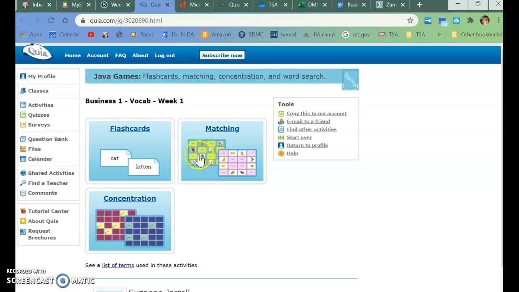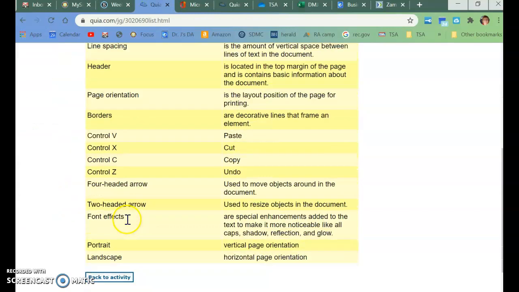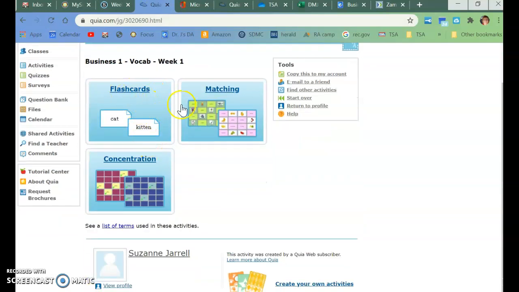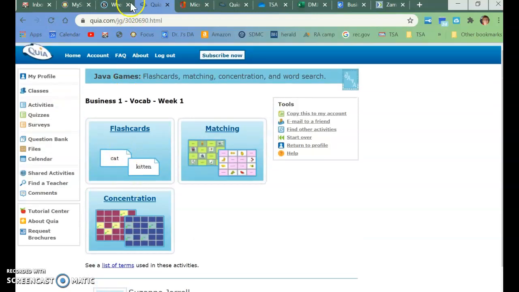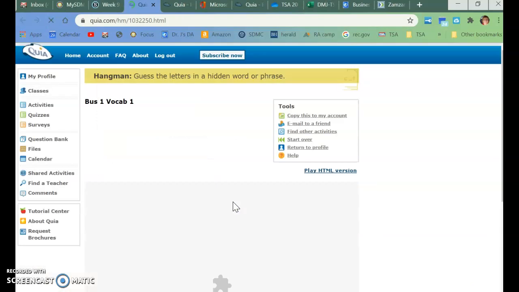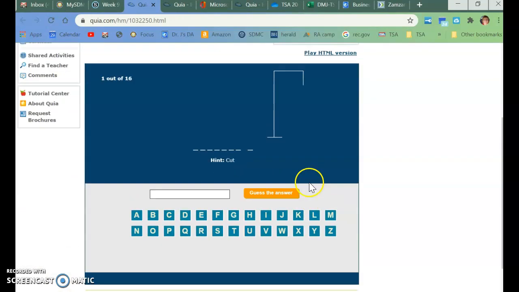for this week. So remember, if you're on this one, if you go down here to list of terms, you'll be able to see all of the words and definitions right next to one another. But if you go to, you can do flashcards and matching and concentration using this one. And then if you go to this one, you can do hangman.